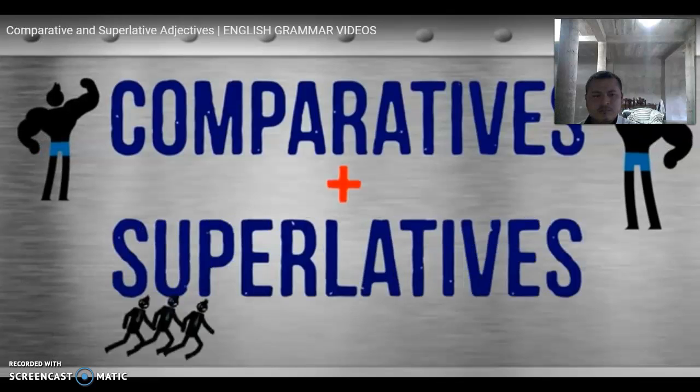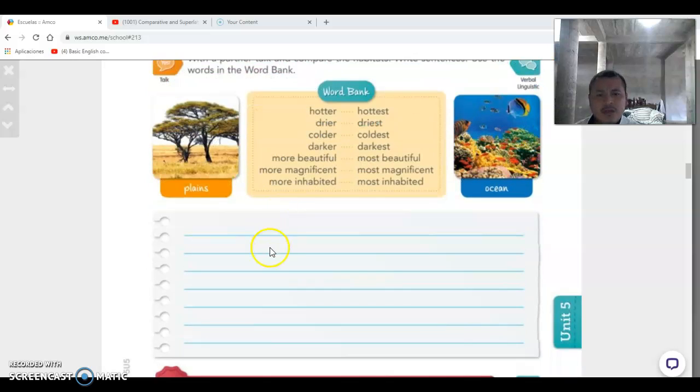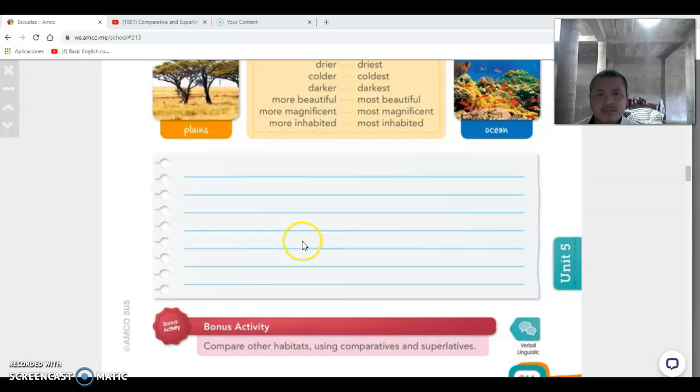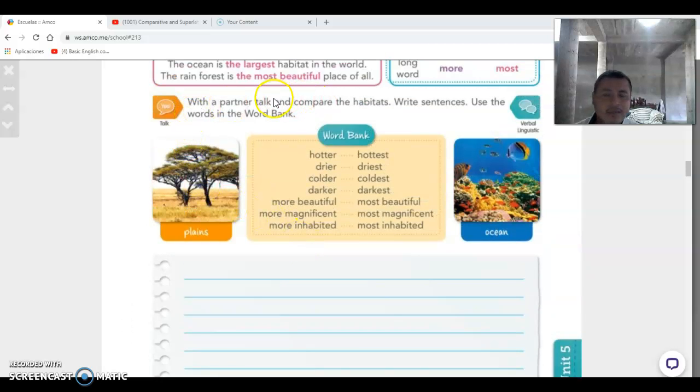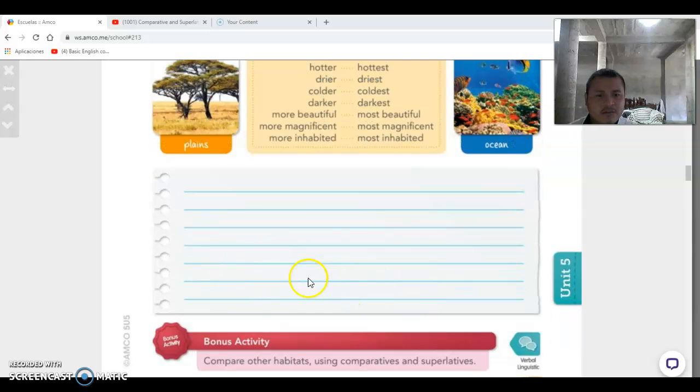Comparatives and superlatives. Okay, guys, so what do you need to do on page 211? You need to work with a partner, but in this case, you need to do it alone. Talk and compare the habitats, write sentences, use the words in the word bank. So you need to use these words, the comparatives or superlatives, and compare these things, okay? And write sentences in these lines, okay? So you need to write at least 1, 2, 3, 4, 5, 6, 7 sentences on this page.